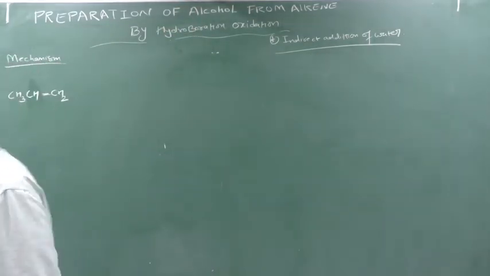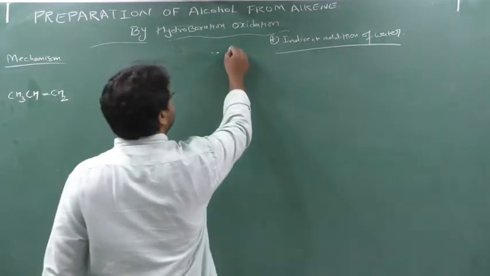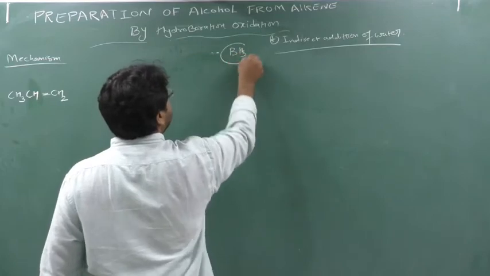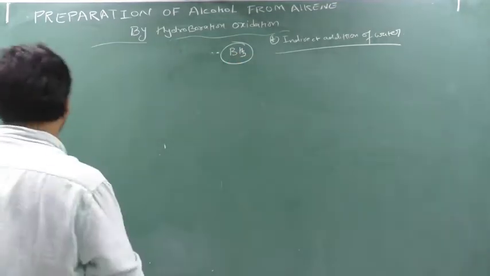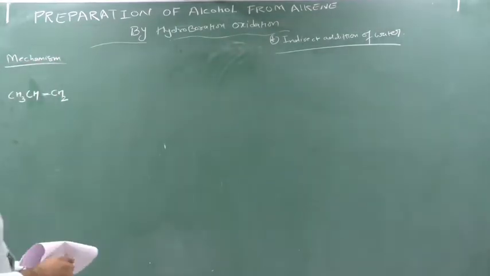Now here what will happen, see here. Actually we are using 3 moles of alkene. Why 3 moles of alkene? Because we have BH3 here. First we will see something about BH3, and then why this BH3 is capable of doing the reaction.